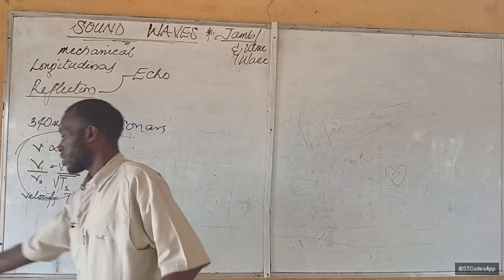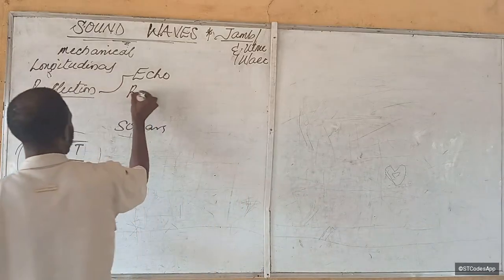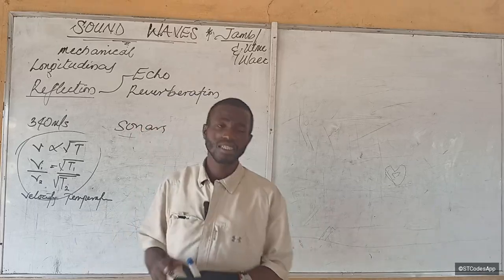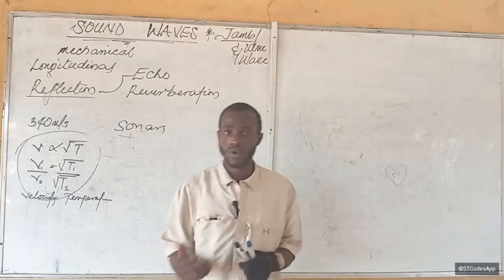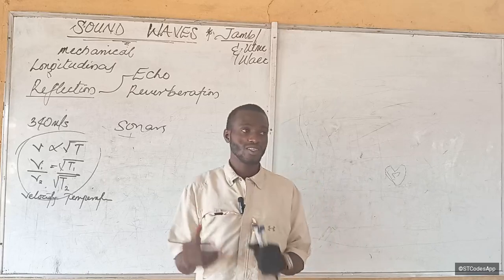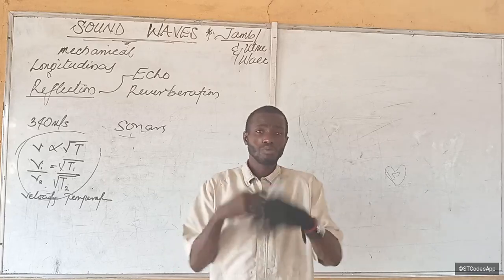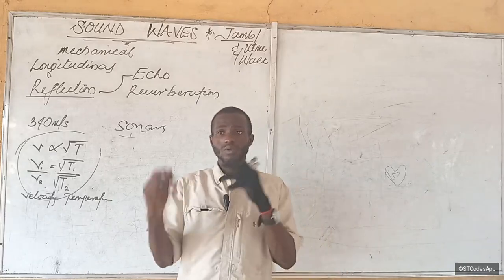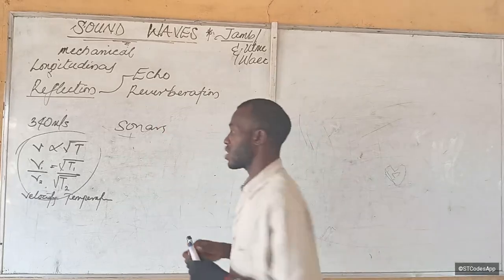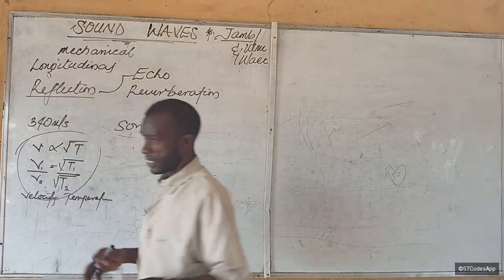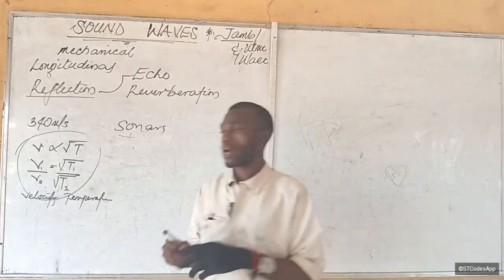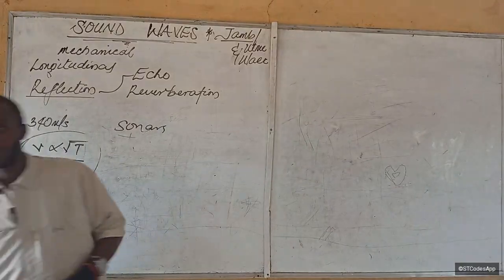Now there is a concept known as reverberation. This is one of the disadvantages of echo. Reverberation is when there are multiple reflections. Is that okay? Reverberation is a typical quality of an environment that has poor acoustic property, so it is bound to occur there.